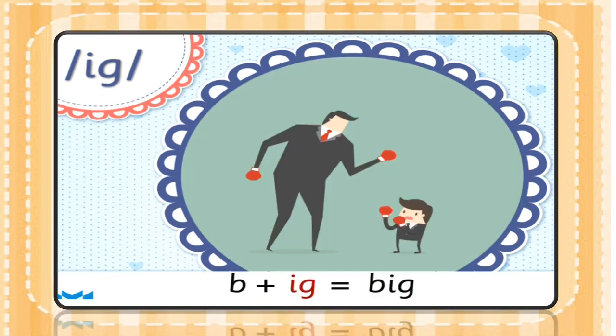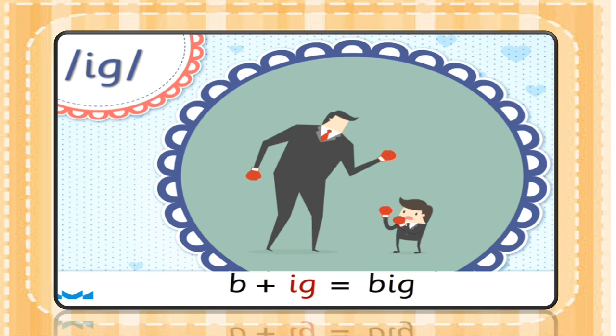In this picture, what have you seen? Two people are here, one a boy and one a man. There is a difference between these two. The boy is small in height and the man is big in height. So the man is big compared to the boy.